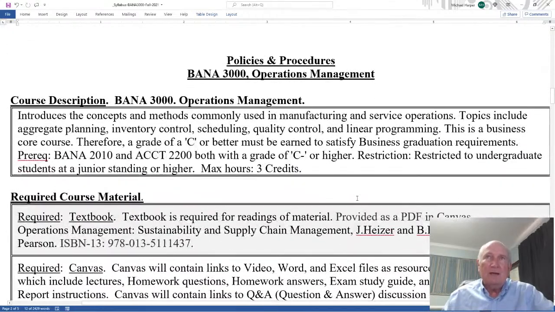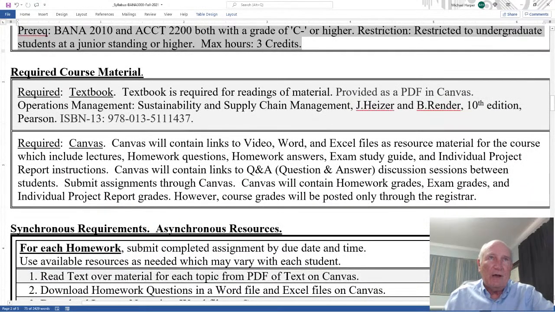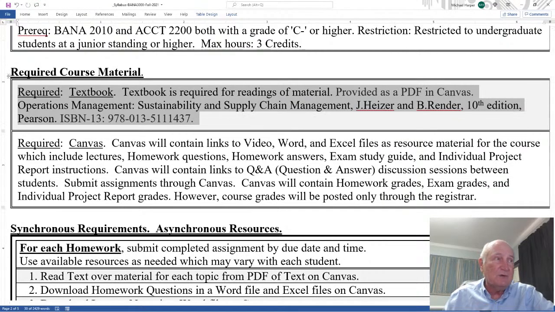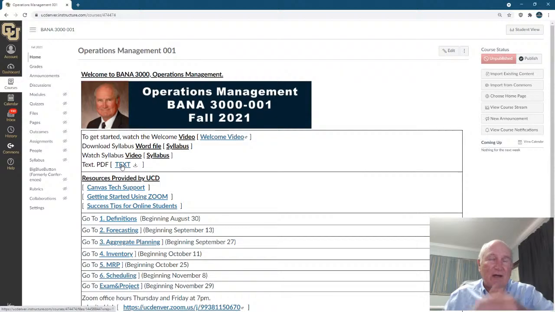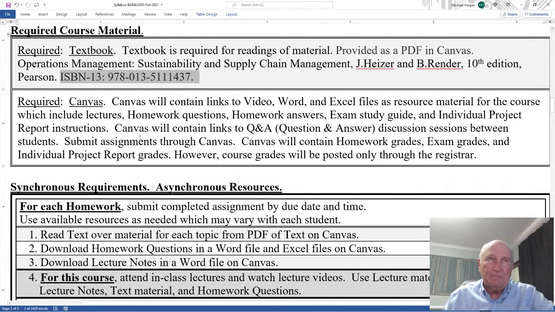Okay, policies and procedures. First of all, this is the course description from the catalog. Material required is the textbook, and notice the textbook. Let's bring Canvas back. The textbook is a PDF file, and you have it downloadable. Now, some people actually purchase a textbook, and if you want to, there's the ISBN number. No problem with that. It's a pretty standard textbook, or you can just have it online.